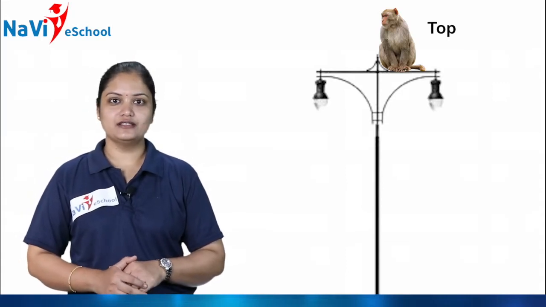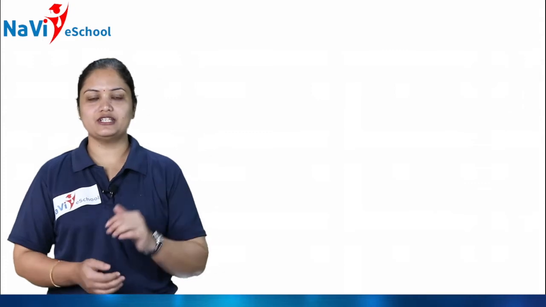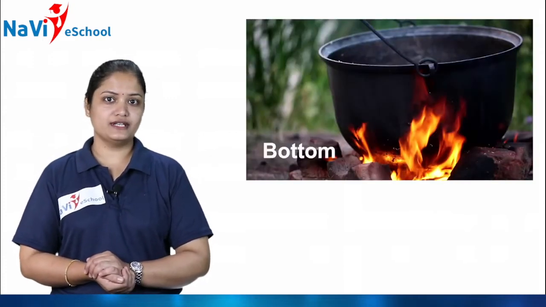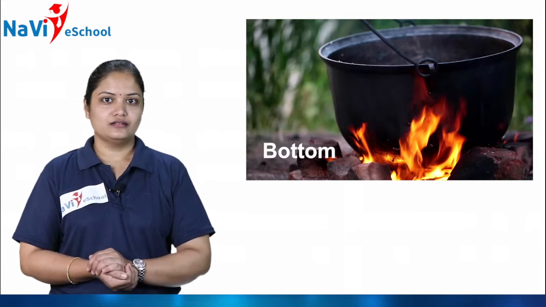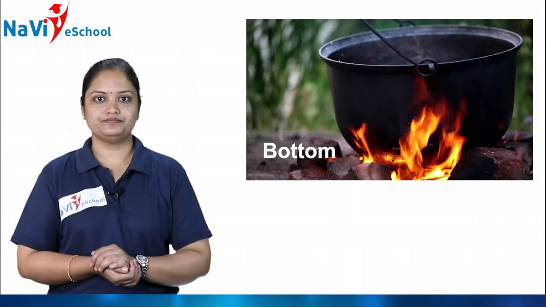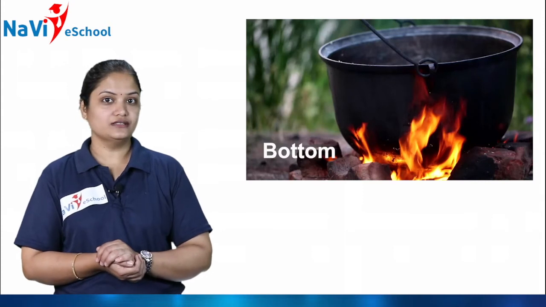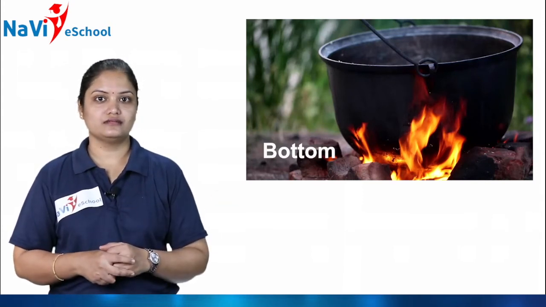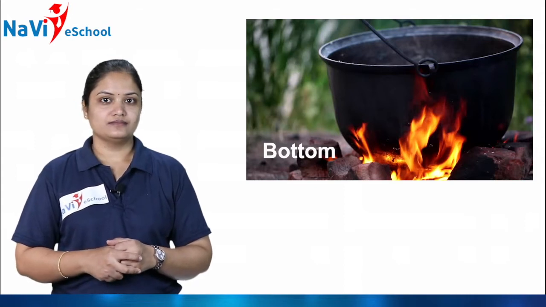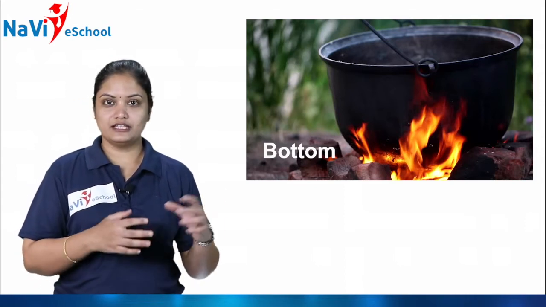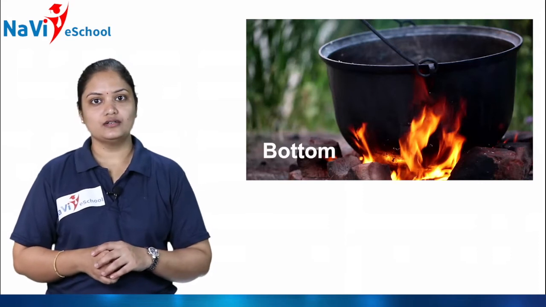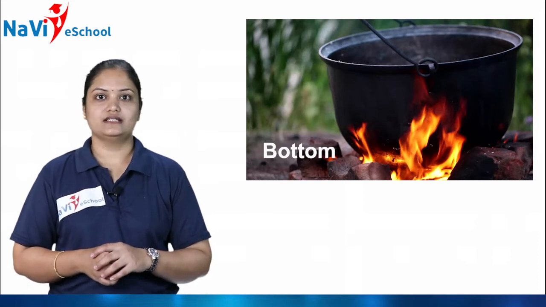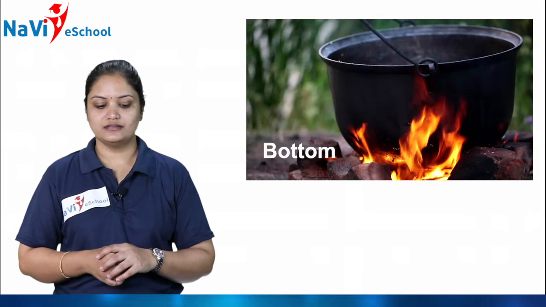You got it children? So next, here in another picture I am showing you. What is in that? Yes, a pot is there. Where is the pot? It is on the fire. Where is the fire, children? This fire is touching the bottom of the what?